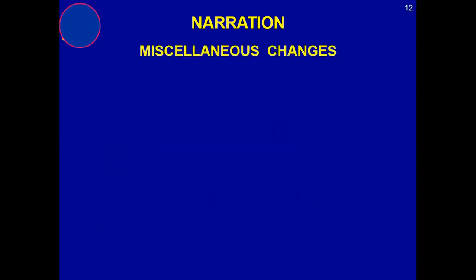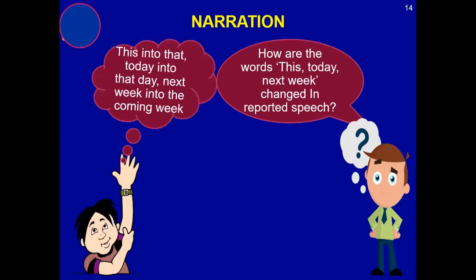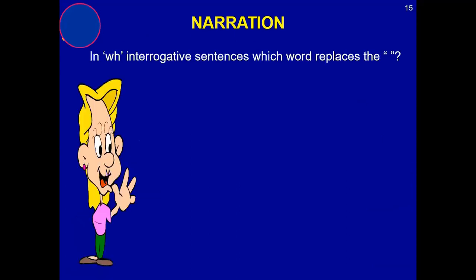Let's have a quick recap. How do the words this, that, these, today, next week change in reported speech? First, before taking a quick review, we will discuss this. "This" into "that," "today" into "that day," "next week" into "the coming week."